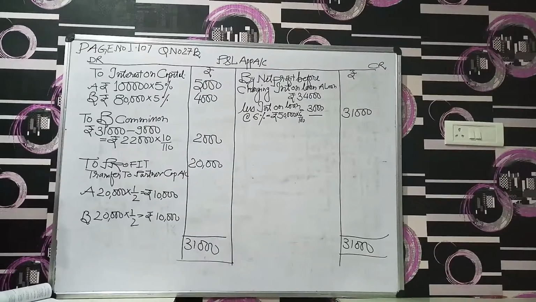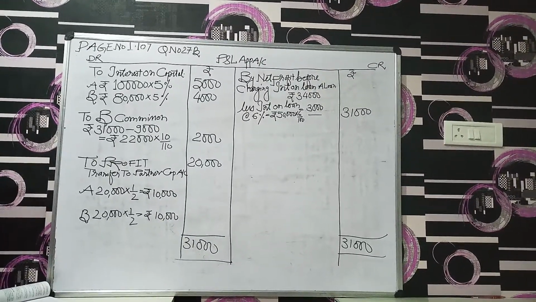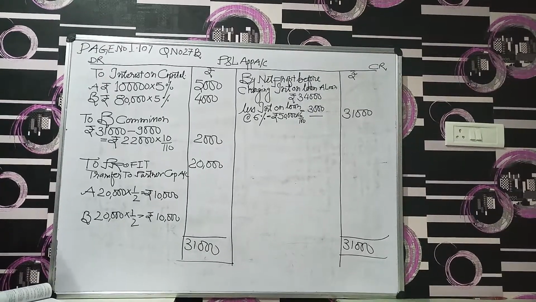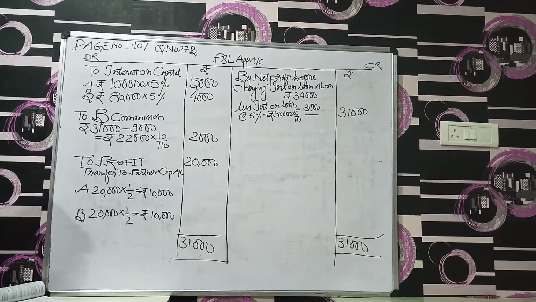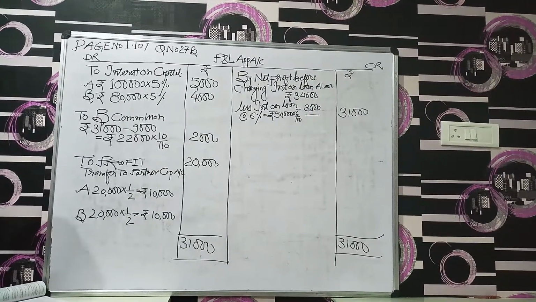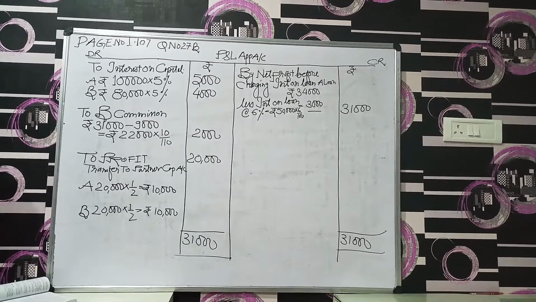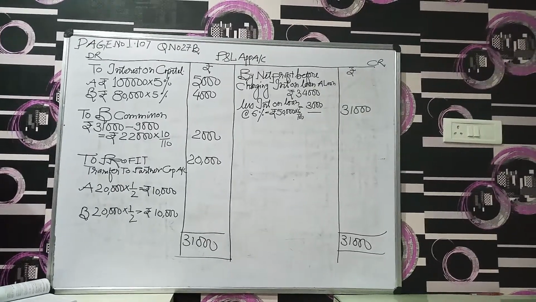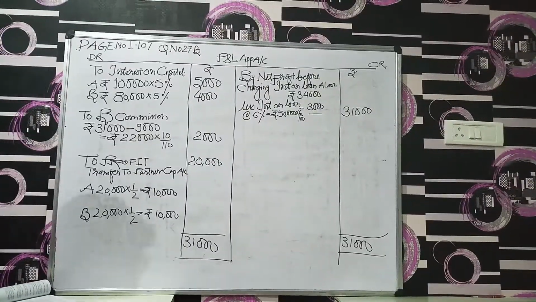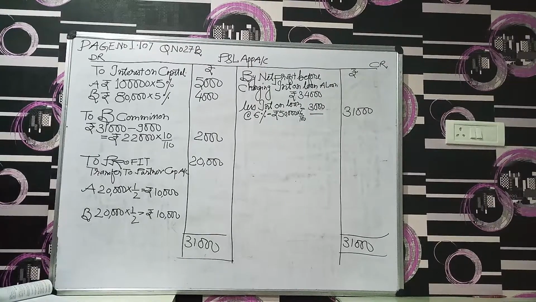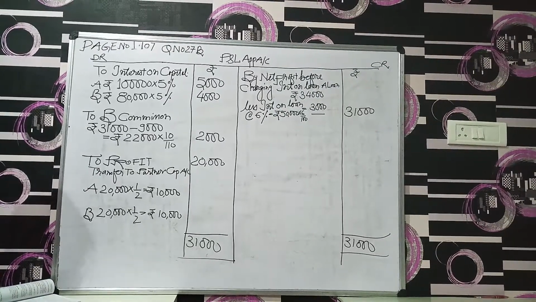Number 2, here profit is given, but the provision of interest on loan and advances is there. We discussed in previous classes that interest on loan and advances or rent paid to a partner will never ever appear in the profit and loss appropriation account.